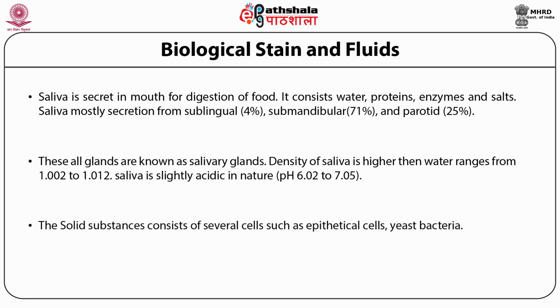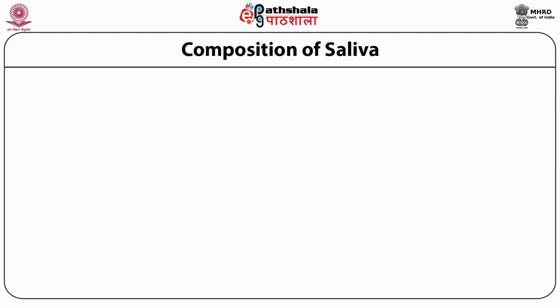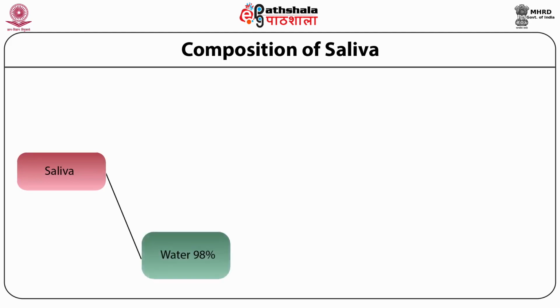Its solid substances consist of several cells such as epithelial cells, yeast and bacteria. Enzymes present in saliva include lipase, amylase, and phosphatase. The figure depicts the composition of saliva. Saliva is composed of 98% water, and the rest consists of solid materials.